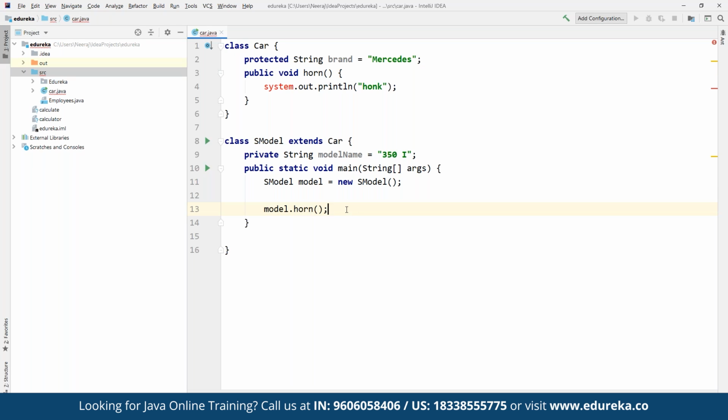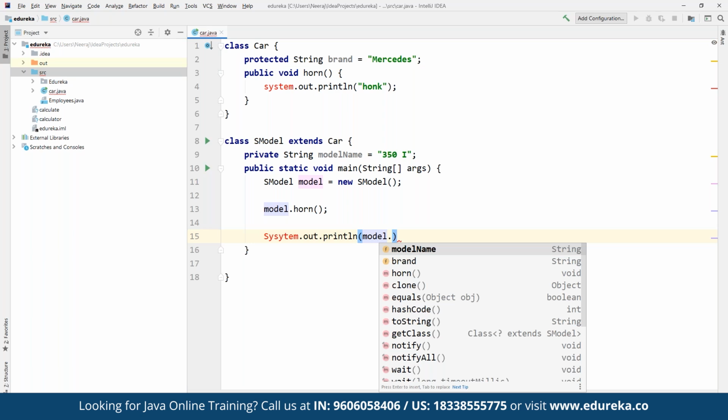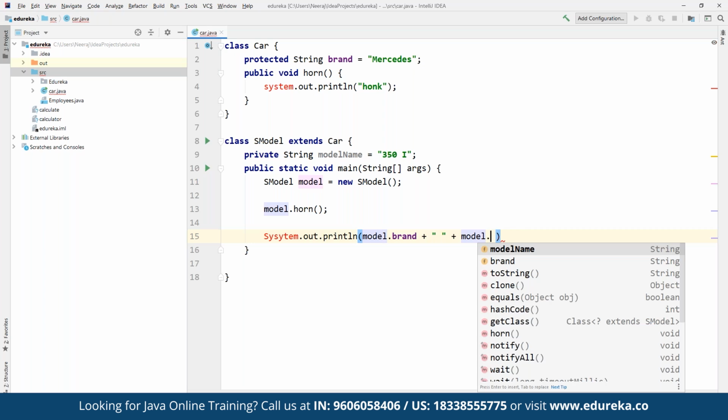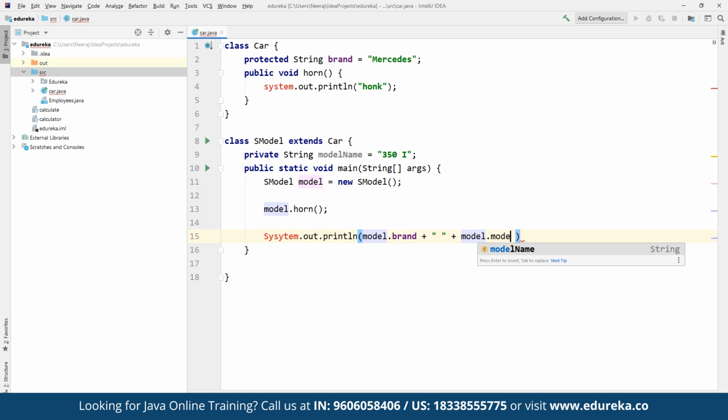And then we can define the display. Once we are done, we can simply use a statement as System.out.println, and then we define model, that we have used, dot. Now from model we are going to specify the brand that we have defined earlier. So here we define brand, and then we concatenate this with a simple space, and then we add the model name. Again, model name has been defined, so model.modelName.